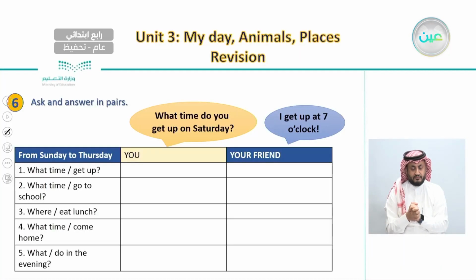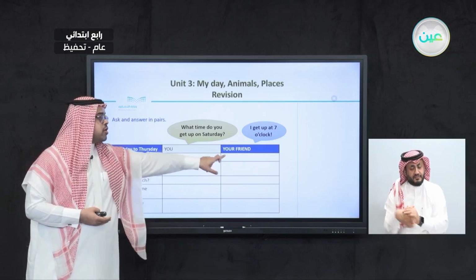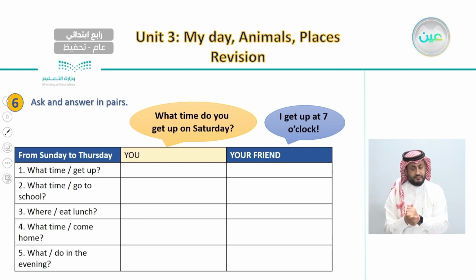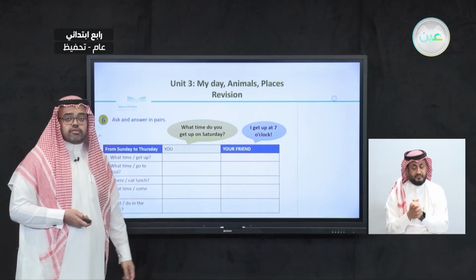And also what we did with this lesson is that we asked and answered in pairs. So we said to have a table like this and ask your friend. For example, what time do you get up? If he says, I get up at 7 o'clock, then you can write it here. And also ask him again, where do you eat lunch? If he says, I eat lunch at home, then you write the answer here. And you can switch roles.